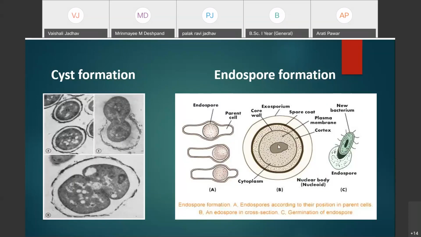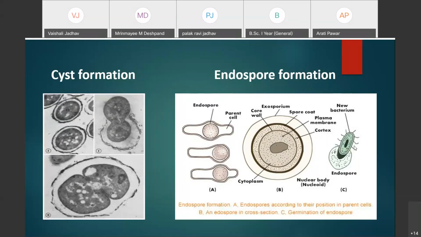Here you can see in this photograph the structure of the endospore. First of all, in the center there is the core, the central region of the endospore. This central core has a large amount of protoplast, and it is mainly composed of DNA, tRNA, ribosomes, and different types of enzymes.